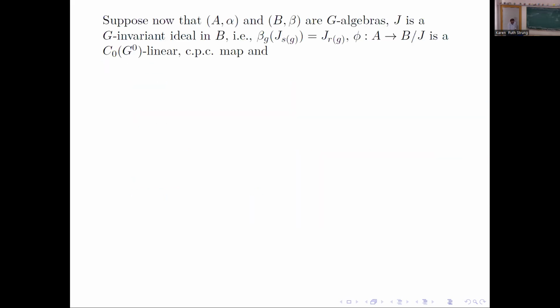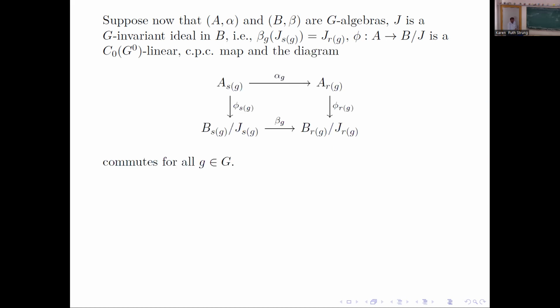So the problem we are interested in now: A with alpha and B with beta are G algebras. J is a G-invariant ideal in B, which means that if you take the fibers of J on the source of G and apply the action, you get the other fiber at the range. And phi is a C0(G0)-linear CPC map into the quotient. That's how this diagram commutes. So this is the equivariance property for the action.